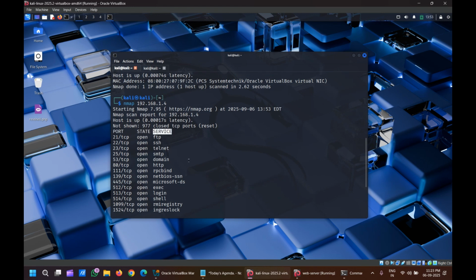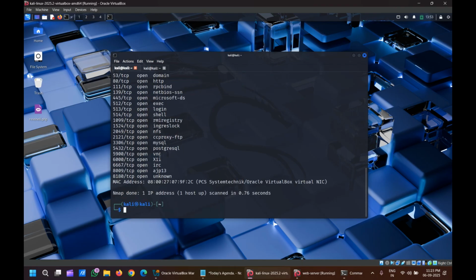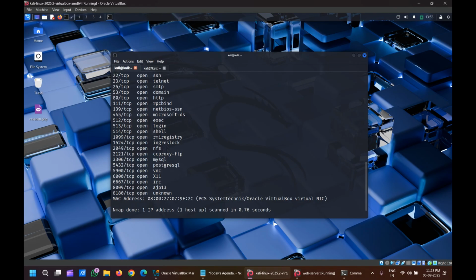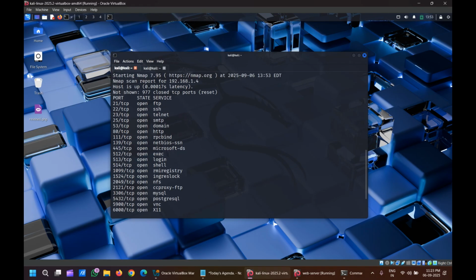Services: FTP service is running, SSH service, Telnet, SMTP, and so on. There are lots more services running on this one server. By seeing here, we got to know that the server is up and running, and inside that there is no firewall, there are no filtered ports. That means there is no firewall, so if there is a vulnerability, then we can do whatever we want. And the port number and the service type.